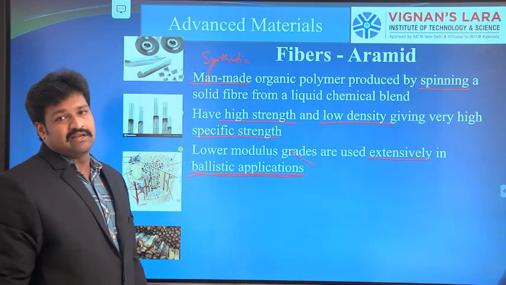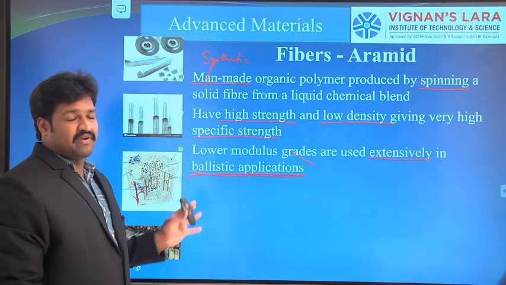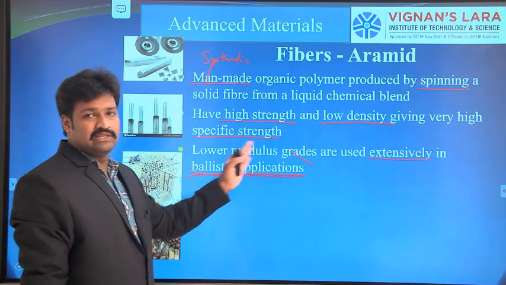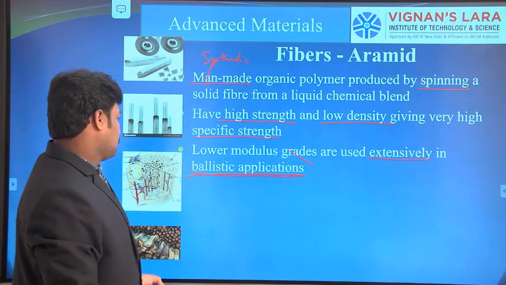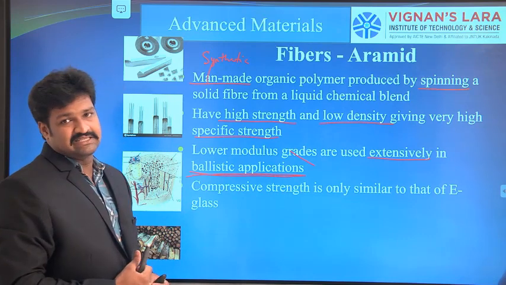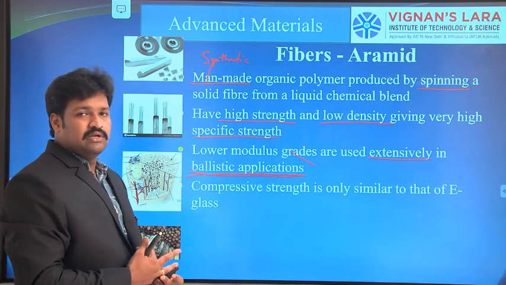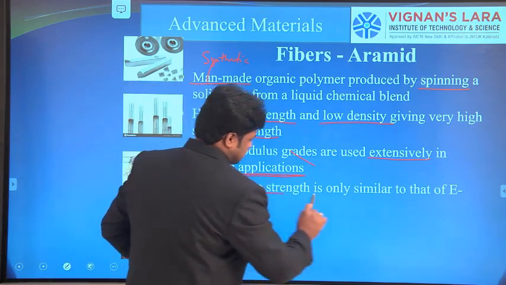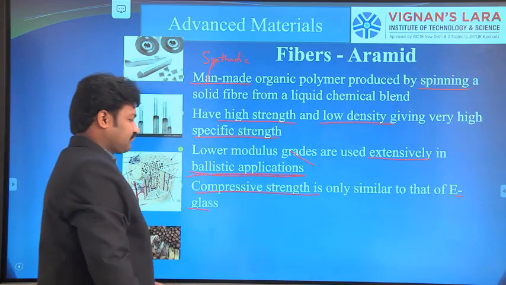These aramid fibers have high impact resistance, so they are highly used in ballistic applications. Next, the compressive strength is also similar to that of E glass.